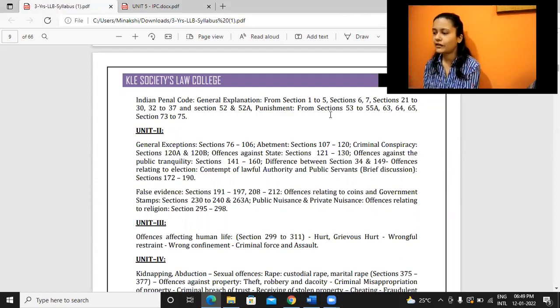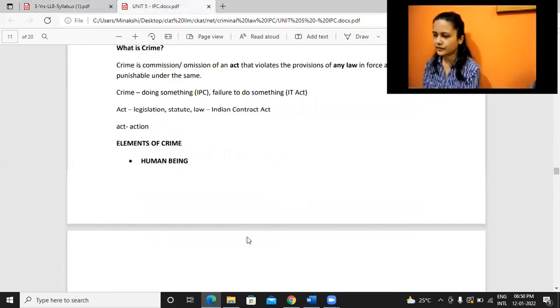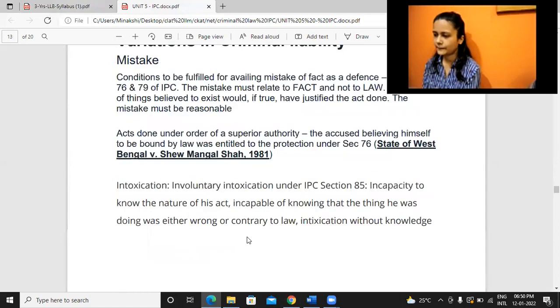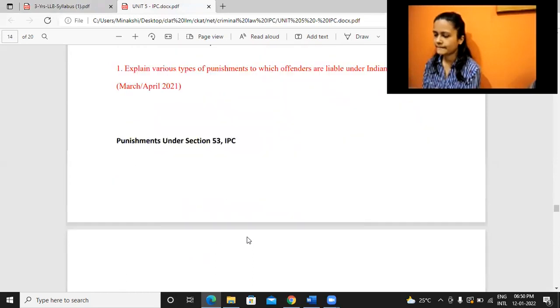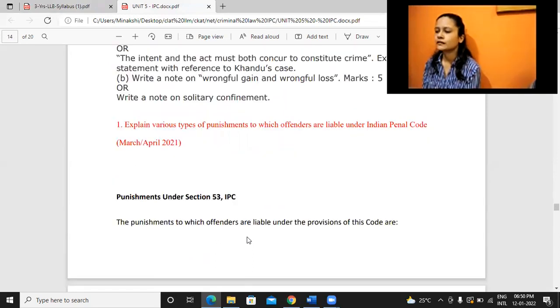That we have punishments also. So we'll see punishments today. All right. There was this question, in fact, in the 2021 March-April exam: Explain various types of punishments to which offenders are liable under IPC.